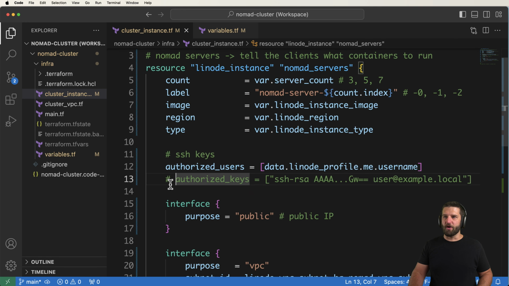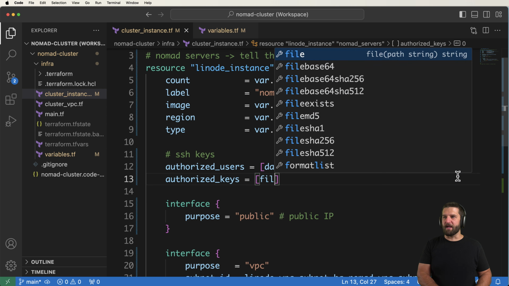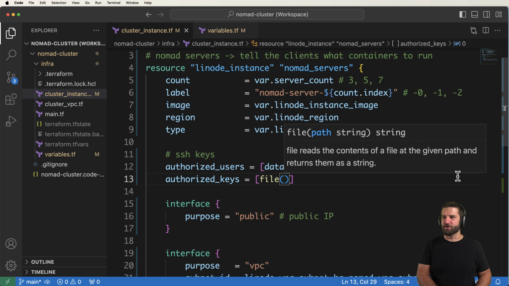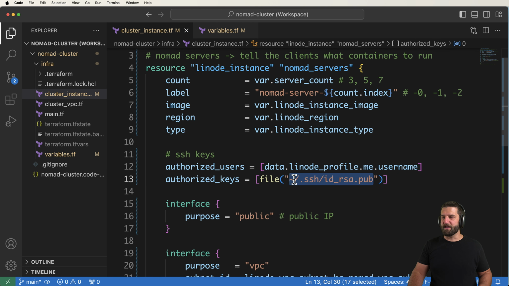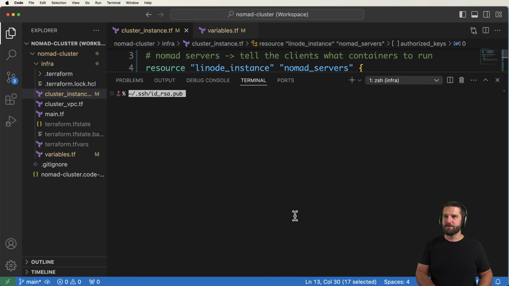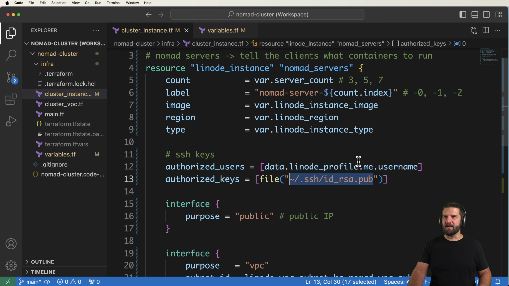One thing I could do, though, is with my authorized keys, I could actually use my local SSH key. So typically speaking, what you could do is use the file function and then a path, as you see there. So this path, we can use the ~/. This gives me my root user folder .ssh/id_rsa.pub. This right here is an actual value. So if I were to do cat of that, I can actually see the SSH key it's going to end up using.